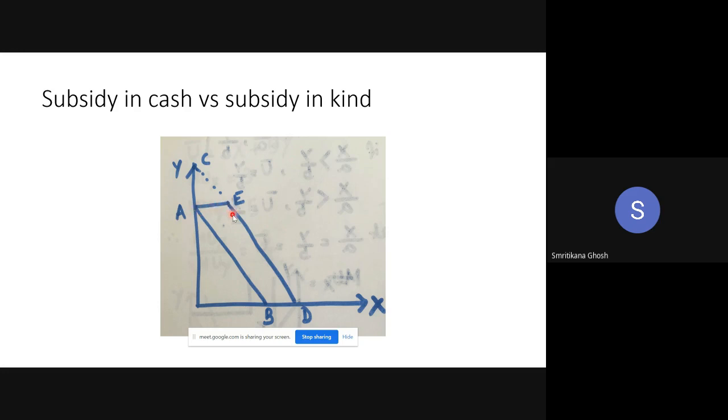Subsidy in cash and subsidy in kind is equivalent. If I am giving you subsidy in cash, you can purchase AE additional amount of X. Now I am not giving you that cash. Now I am giving you AE amount of commodity free of cost. So now for you, the budget line is AED.